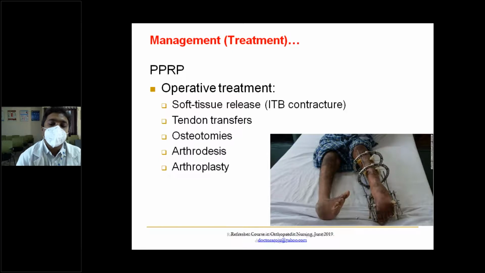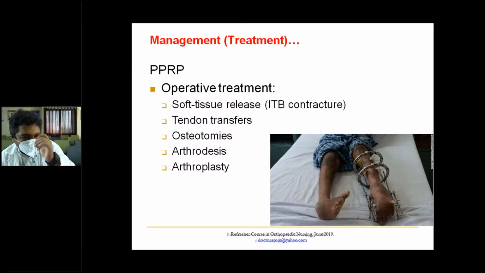Operative treatment: patients can have an equinus and deformities of the joint, which can be corrected through Ilizarov surgery, and soft tissue release, tendon transfers, osteotomies, arthrodesis, and arthroplasty. Arthroplasty is usually not done because of muscle imbalance.